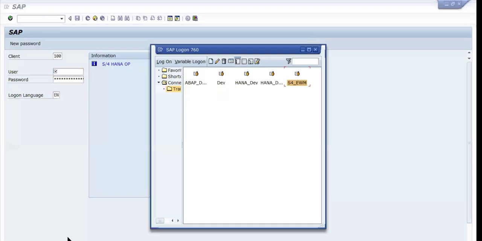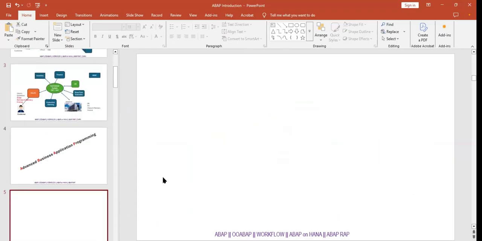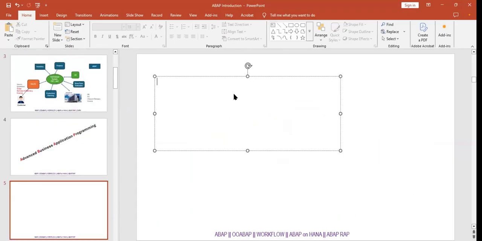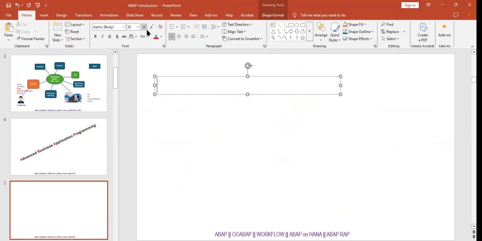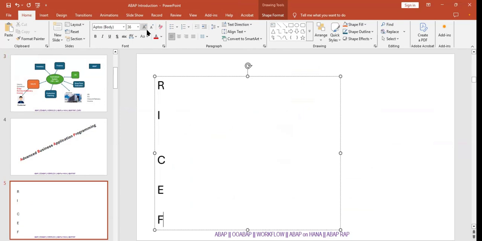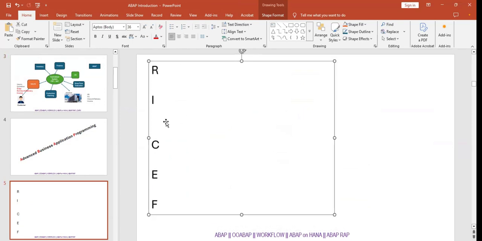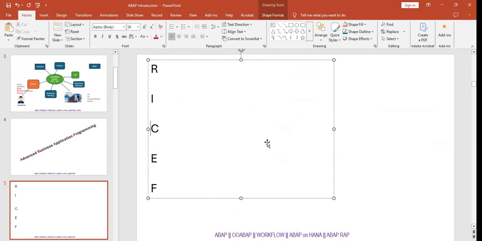In ABAP, mainly we have five concepts. We have five letters: R, I, C, E, F. R means reports.